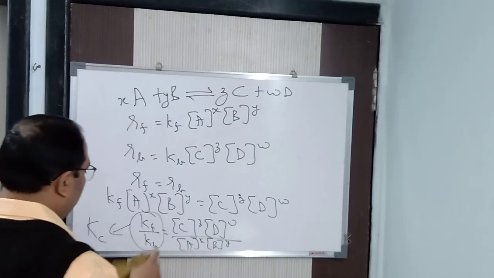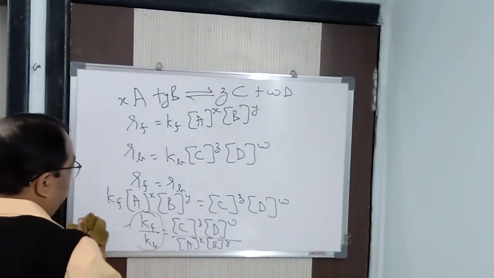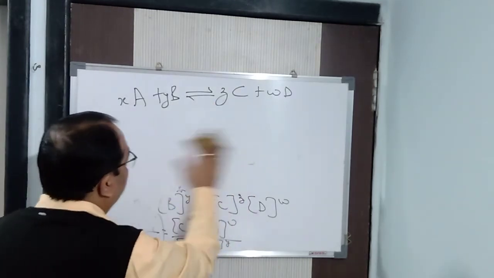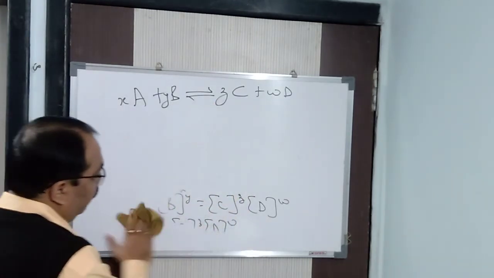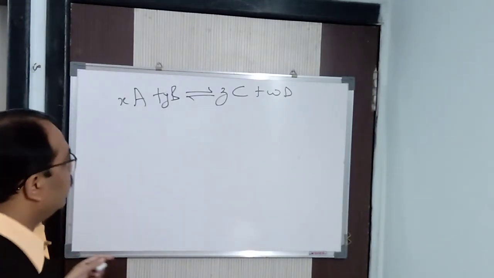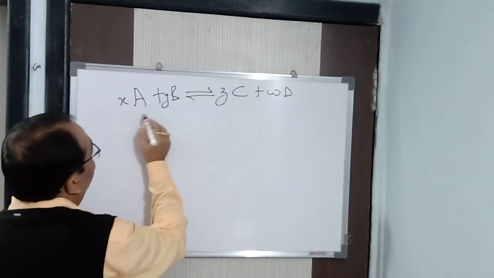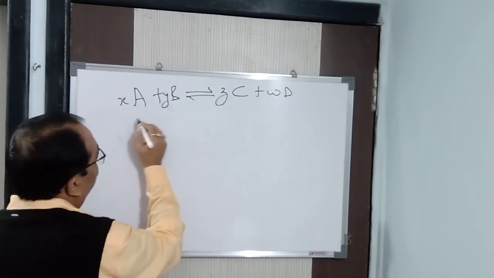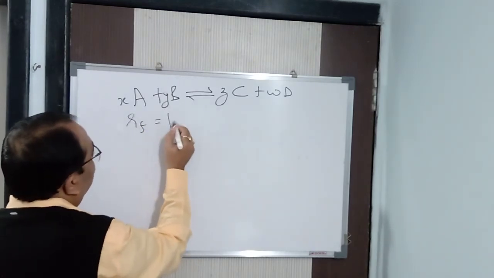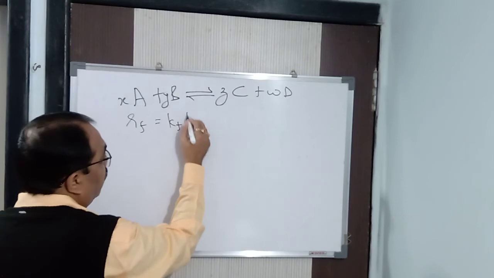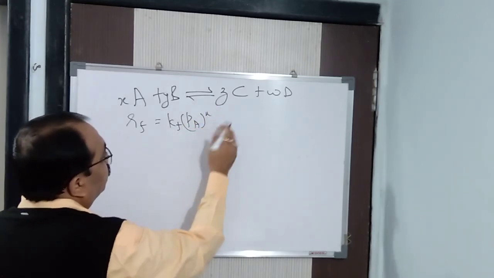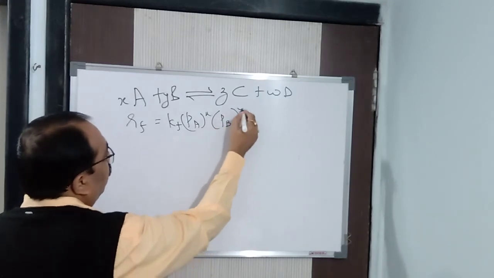Now, if the reactants are gaseous, then we don't find the concentration. We find the partial pressure. In that case, RF is equal to KF, partial pressure of A to the power x into partial pressure of B to the power y.